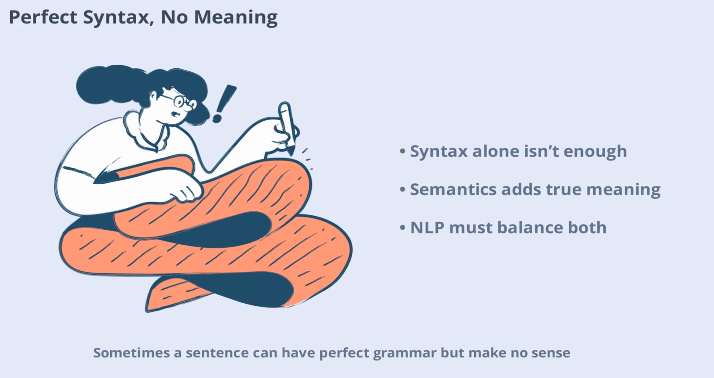Sometimes a sentence can have perfect grammar but make no sense. For example, "colorless green ideas sleep furiously." Grammatically it's correct, but semantically it's meaningless. Humans can spot this easily, but computers may not. NLP systems must go beyond syntax and analyze semantics to truly understand language. This highlights the importance of combining both structure and meaning in language processing.